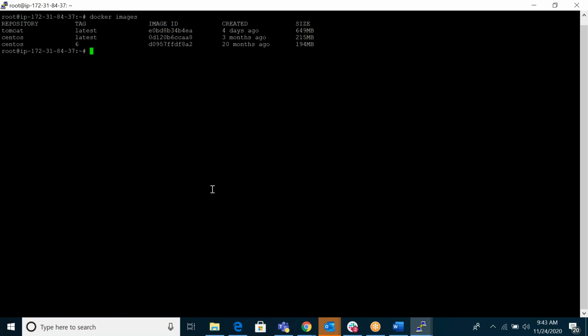If you want to run any image, if you want to create any container, it's simple using the docker run command. So containers are read write, images are read only. If you run that image, it will become one container. Any questions?